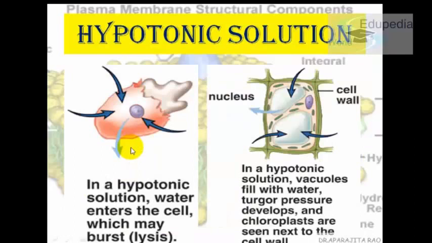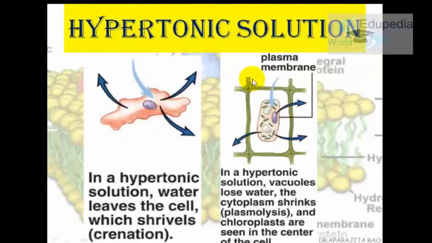Whereas in a hypotonic solution, water enters the cell, and when more water enters the cell, it might burst and end up killing the cell. In a hypertonic solution, the water will go out like we studied, and because the cell will shrink, again it might lead to killing of the cell.